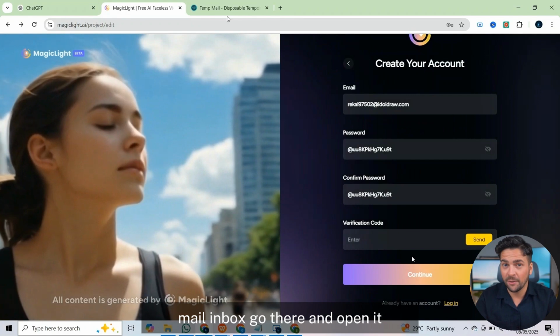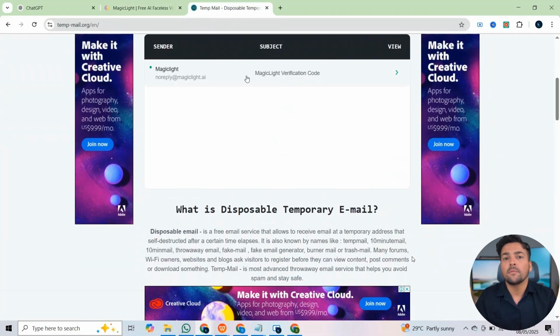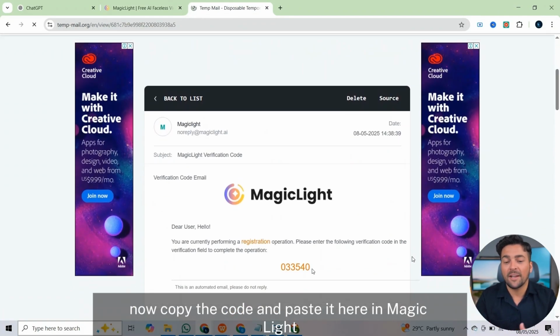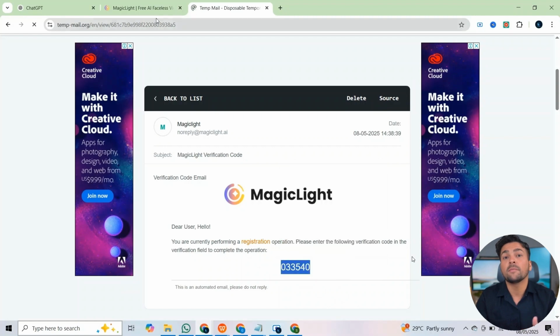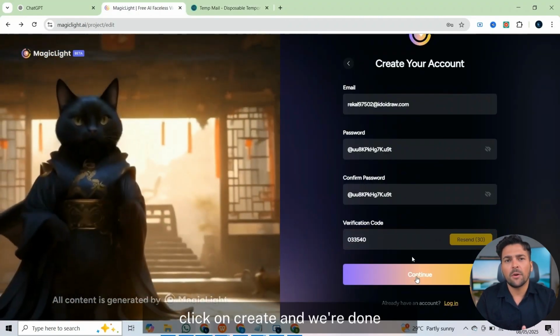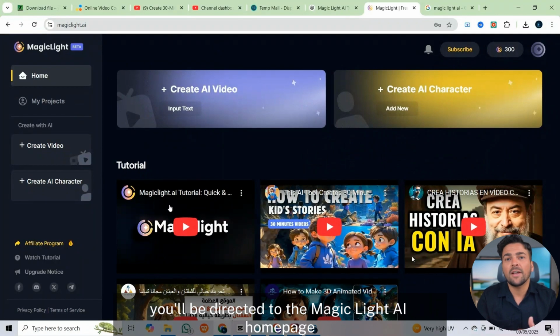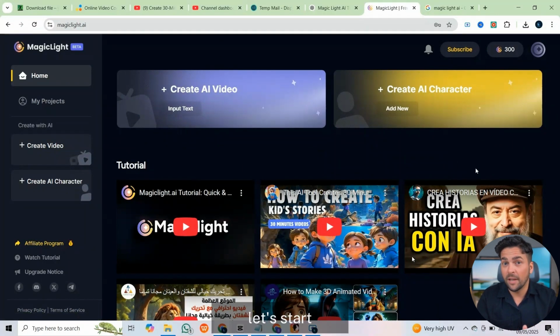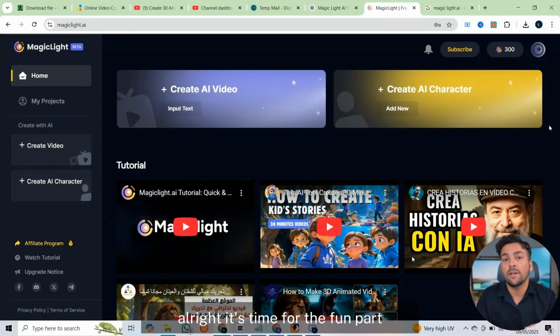Go there and open it. Now copy the code and paste it here in MagicLight. Click on Create, and we're done. Once you're logged in, you'll be directed to the MagicLight AI homepage. Let's start. Alright, it's time for the fun part, creating our own AI video.